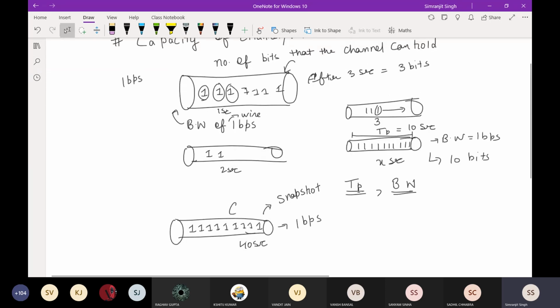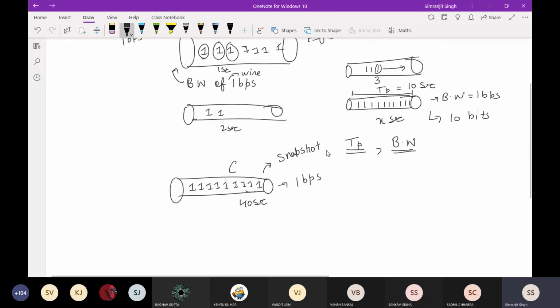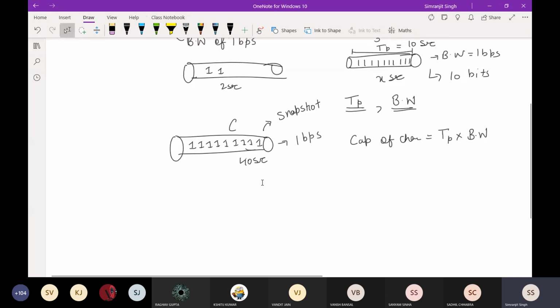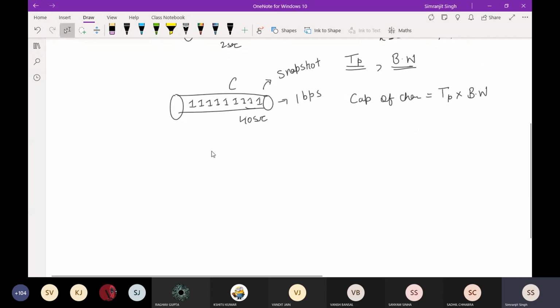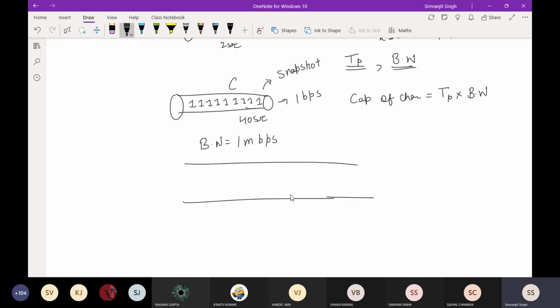I'm using simple terms, so I'll use a simple example so that you understand. I'm saying that the capacity of the channel can be found out if we multiply TP by bandwidth. Now I'll show it with an example so you will understand it better. Suppose I take another example. Suppose my bandwidth is 1 Mbps. Now your channel will be like this.